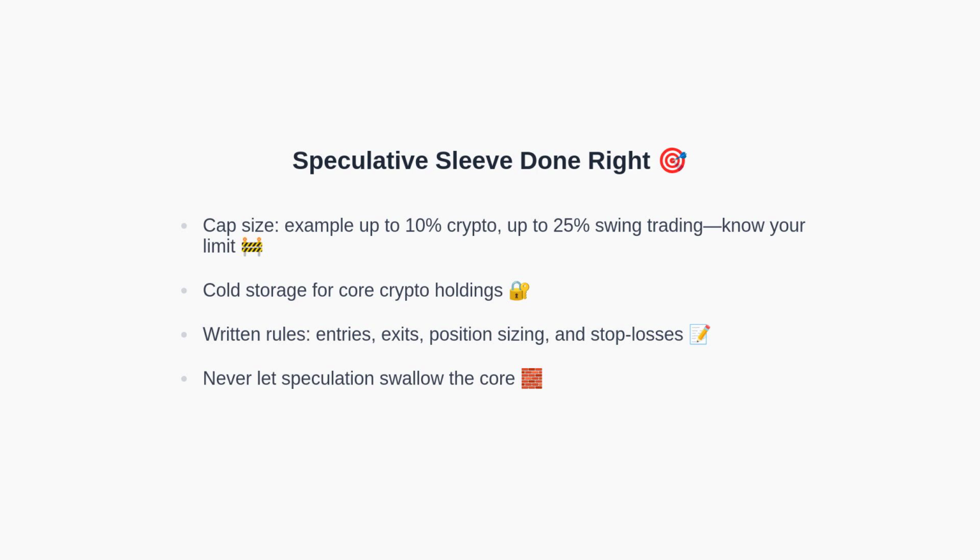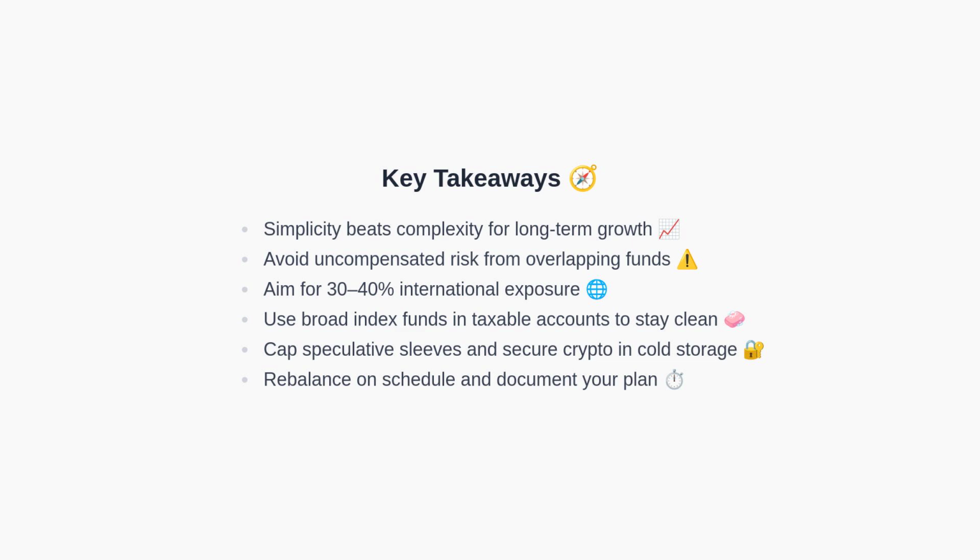Now let's consolidate our key takeaways. These are the core takeaways. Keep portfolios simple and broad. Avoid overlapping funds that add risk without raising expected return. Increase international exposure into the 30 to 40% range. In taxable accounts, favor broad index funds to avoid unnecessary complexity. If you include speculative assets, cap the size, and secure crypto in cold storage. Rebalance on a schedule and follow a documented plan.